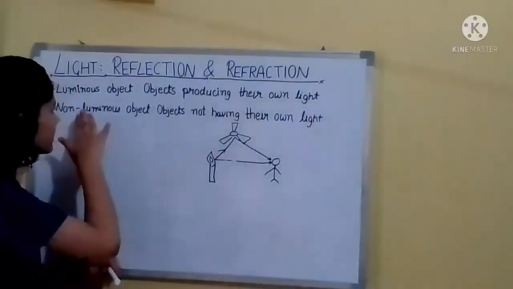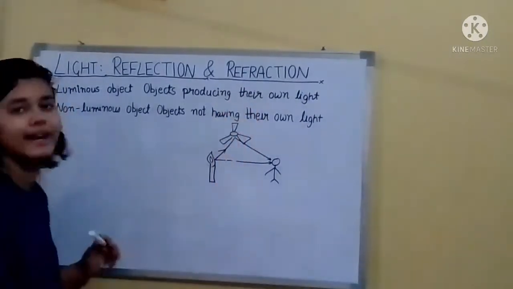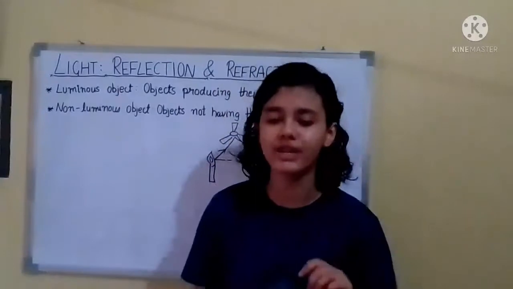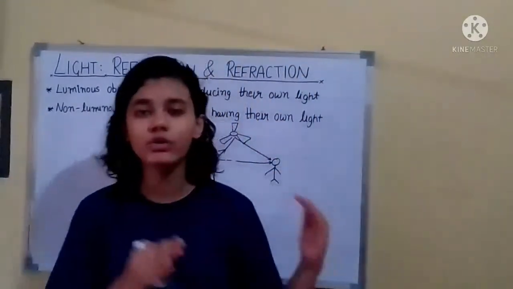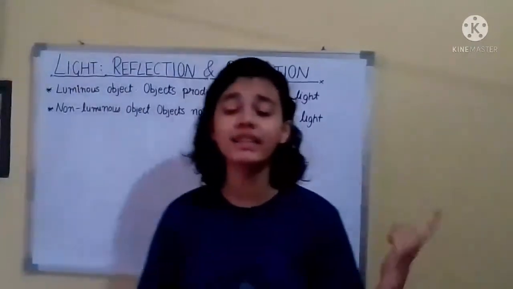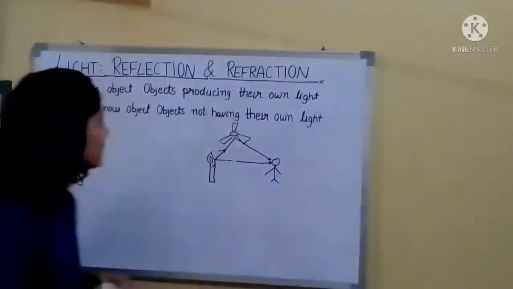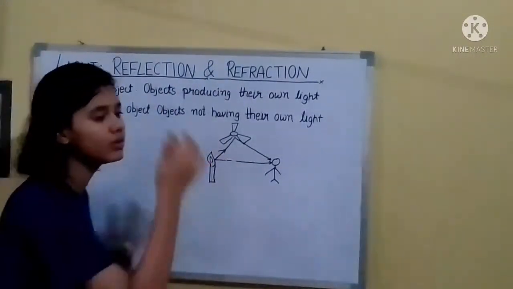Now luminous objects are objects producing their own light. In this case the candle is the luminous object. Objects which have their own light, which are emitting light, are known as luminous objects, like the sun. Then non-luminous objects are objects not having their own light.